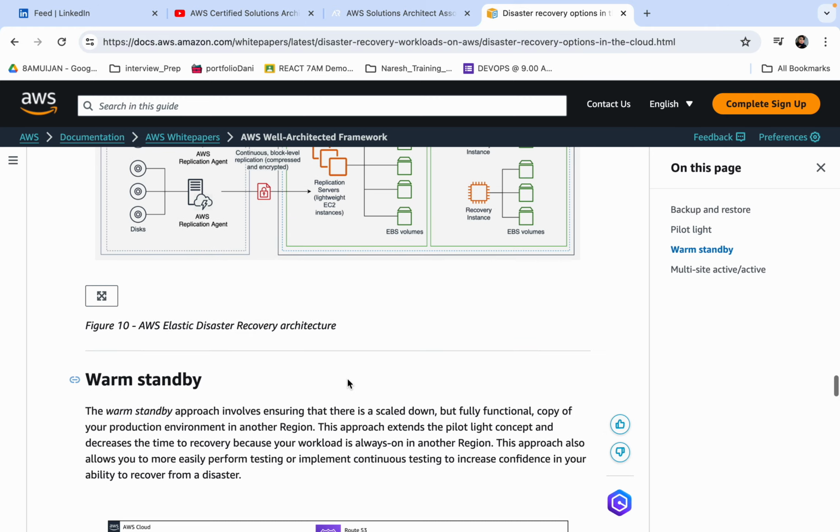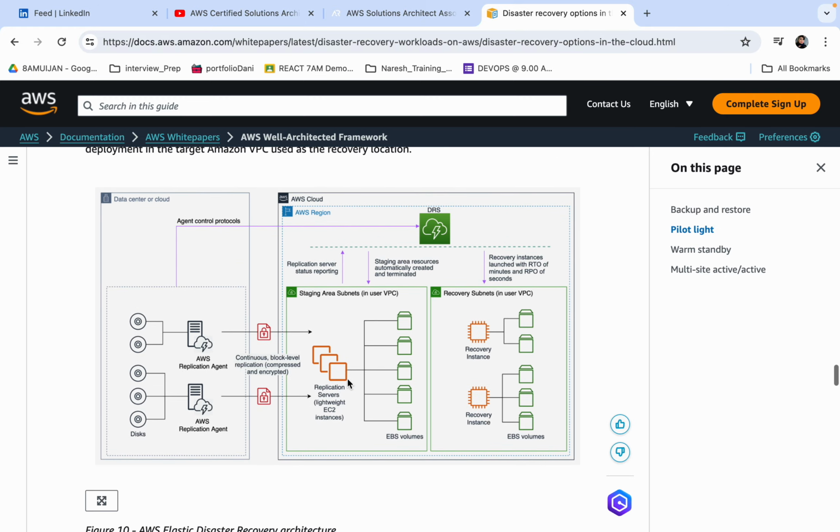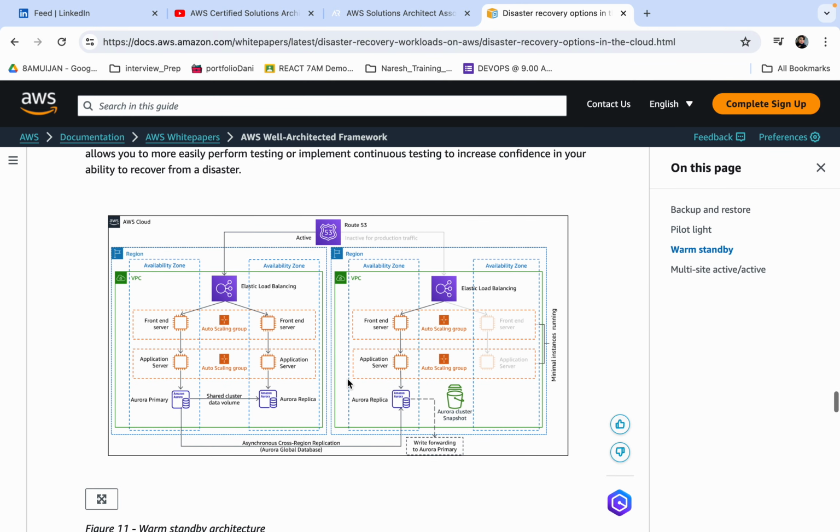And here we can see warm standby. In warm standby you can see that although the network is only going to the active one, for the standby one, which is inactive for production traffic, everything is looking active, and there is asynchronous cross region replication also happening. But still Route 53 is blocked for the passive side.